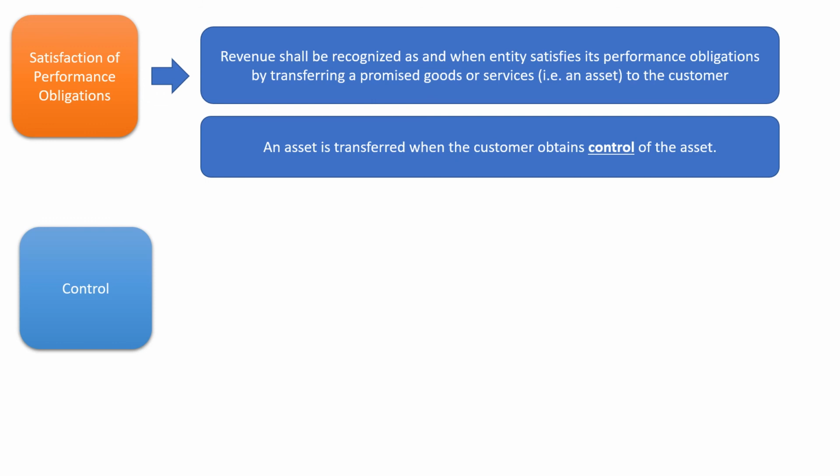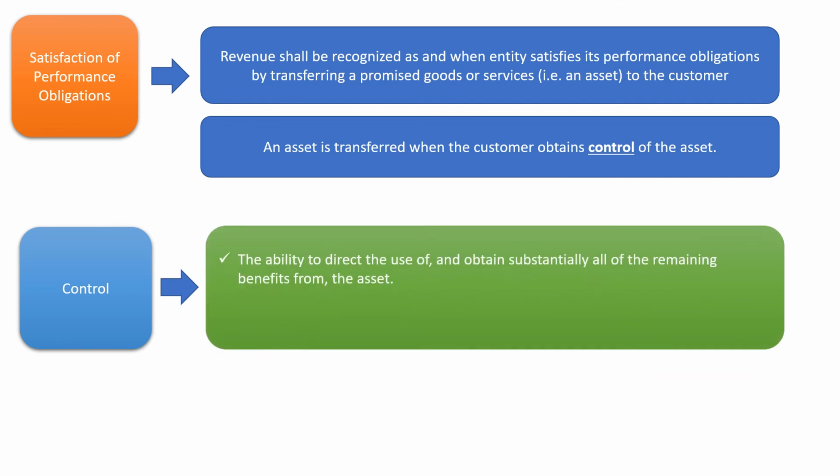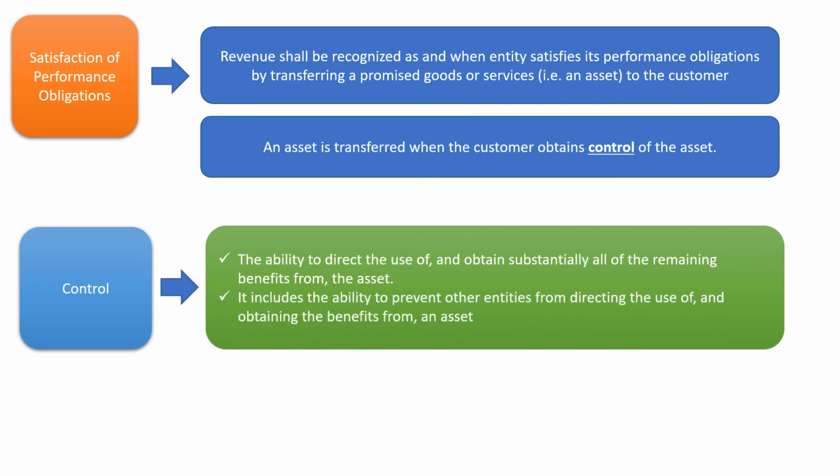The control model has replaced the risk and reward model under Ind AS 18, in Ind AS 115. So let's understand what we mean by control: the ability to direct the use of and obtain substantially all of the remaining benefits from the asset. It includes the ability to prevent other entities from directing the use of and obtaining the benefits from an asset.